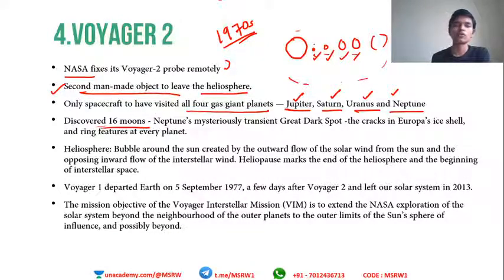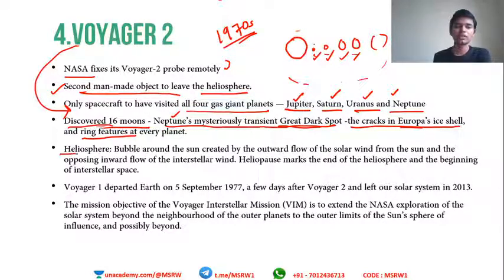Okay, so this Voyager 2 also discovered 16 moons. These are the achievements of Voyager 2. It discovered 16 moons of various planets. It discovered Neptune's mysteriously transient dark spot. So this is the Great Dark Spot. This is a feature of the planet Neptune. We do not have to go into detail about that. Understand that the Great Dark Spot is visible in Neptune, which is also a gaseous giant. Cracks in Europa's ice shell. Europa is one of the satellites, and Voyager 2 observed certain cracks in Europa's ice shell and some other features regarding the rings. Okay, so these are the achievements of Voyager 2.